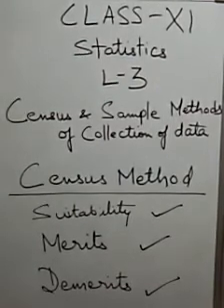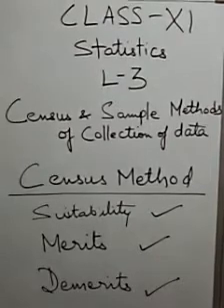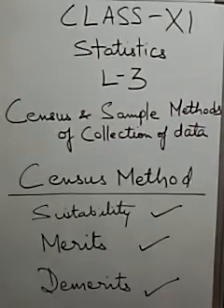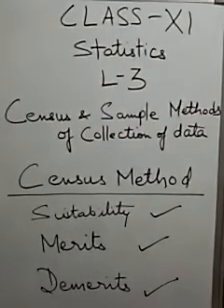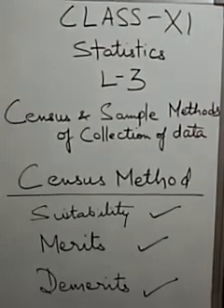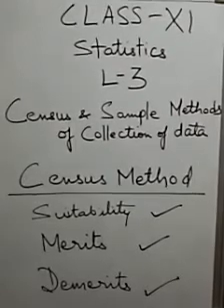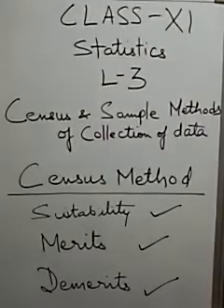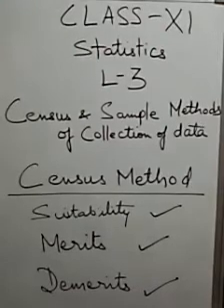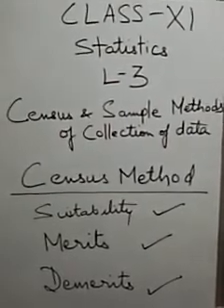Demerits. There are certain demerits which this method possesses. Let's begin. Costly: census method is very costly and is therefore generally not used for ordinary investigation. Only the government or some big institution can afford to use this method, and that too for a specific purpose only. Second is large manpower. Census method requires a large number of manpower, enumerators. Training a large number of enumerators becomes essential, which is a very difficult process.